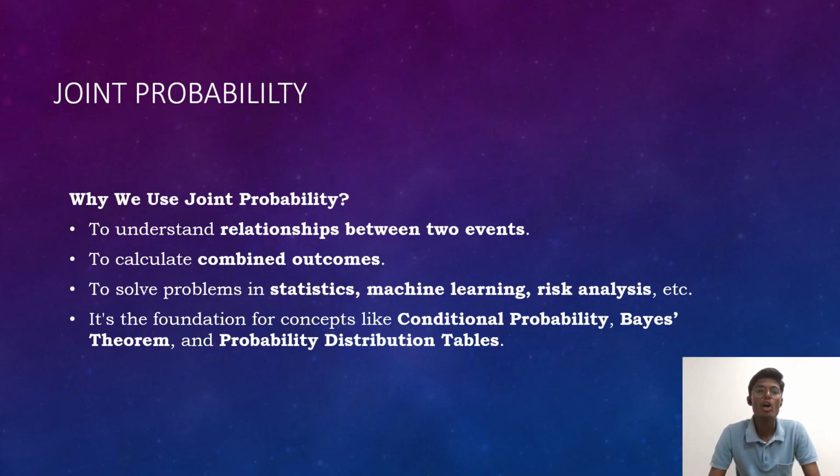They have joint probability. We discussed joint probability. Why do we use the joint probability? To understand the relation between two events. Suppose A and B are two events. They have a relationship, which is called joint probability.